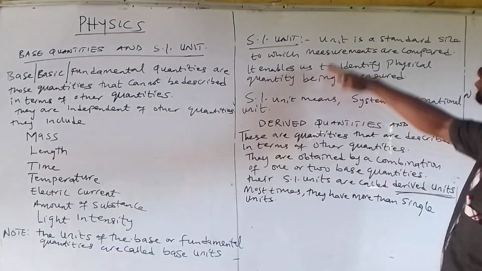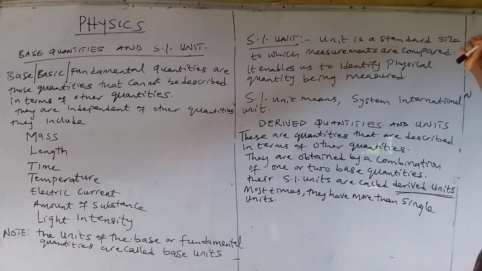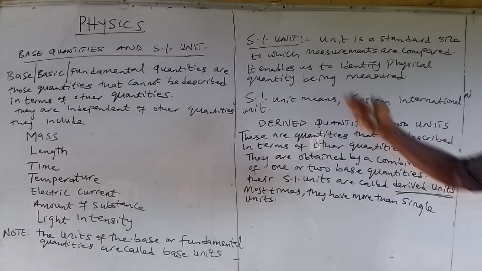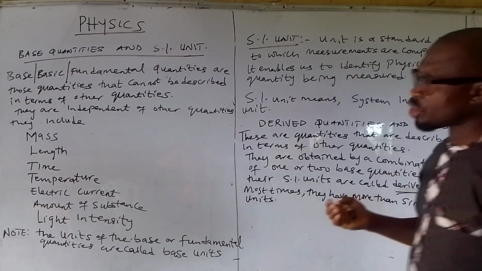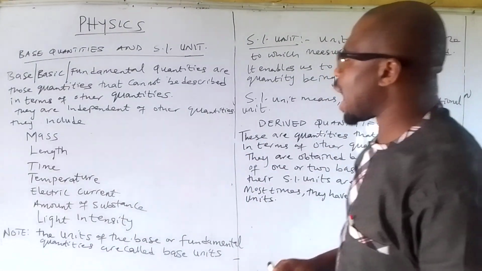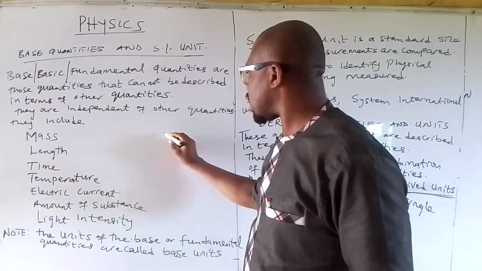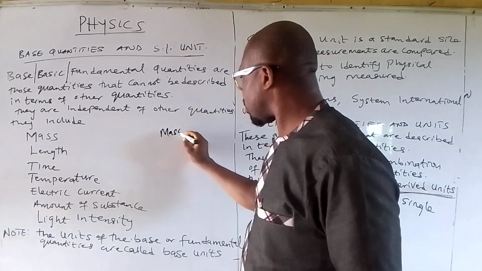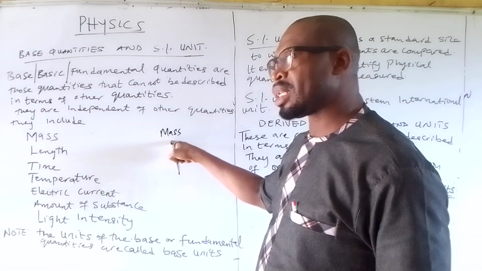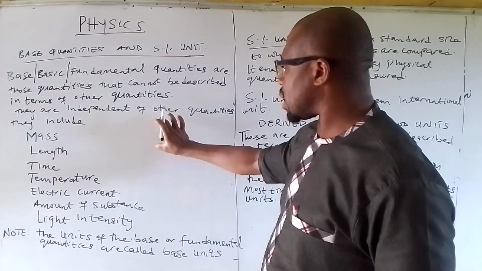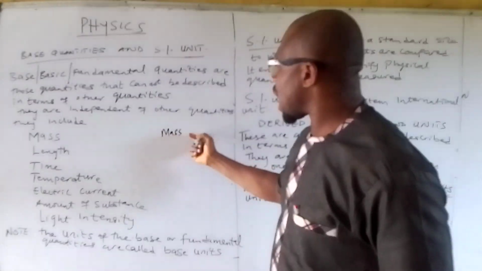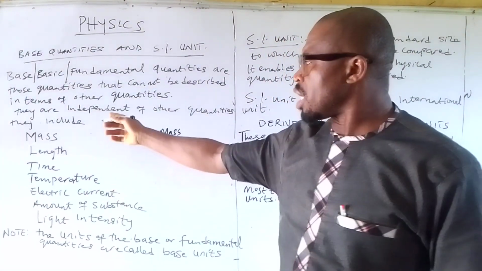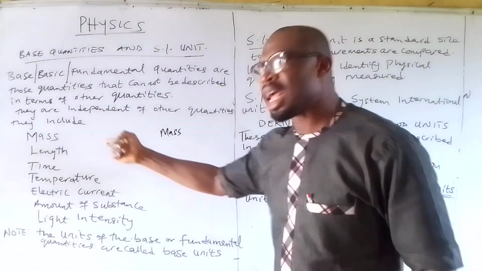That's why we say that a unit is a standard size to which measurements are compared. These units enable us to identify the physical quantity that is being measured. For example, assuming I have a quantity like mass, it is the unit of this mass that will enable you to understand what I mean by this mass.